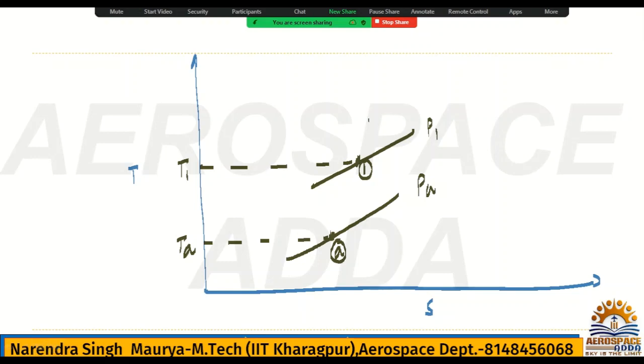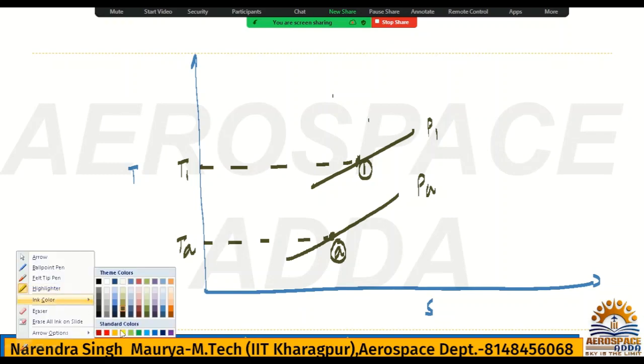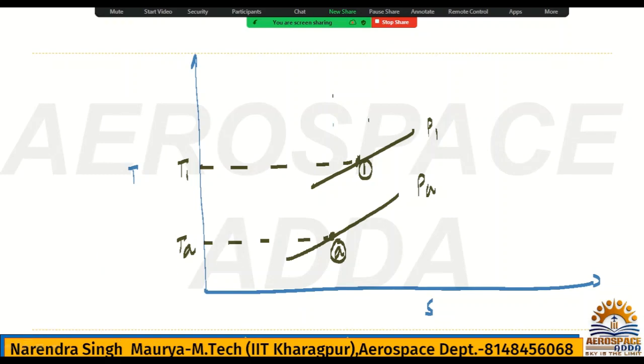So if this is point A, you need to take the velocity component, and I must draw that here. This is the point 1.